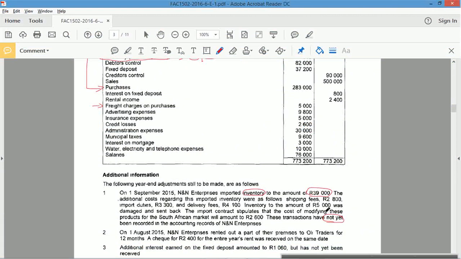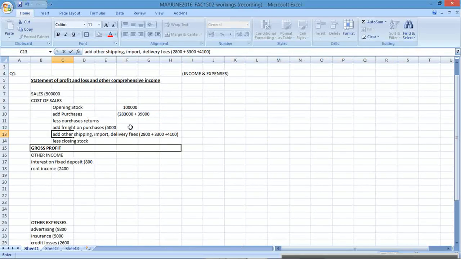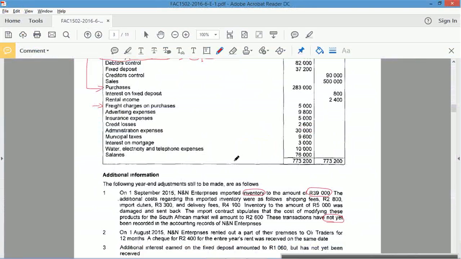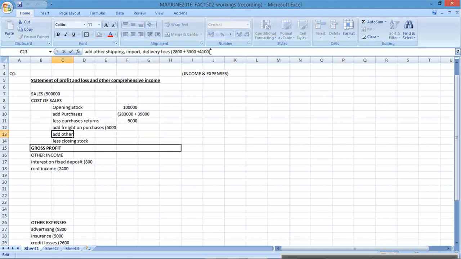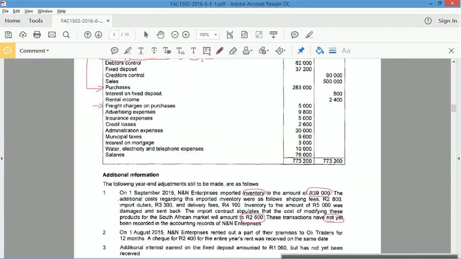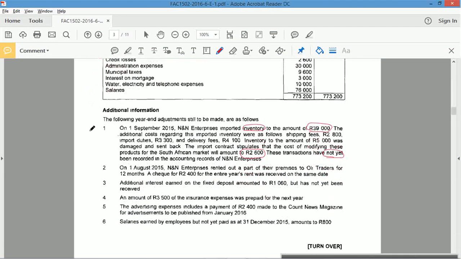The inventory to the amount of 5,000 was damaged and sent back. That's a return, so 5,000 is going to be there for less purchases returns. Anything else? The import contract stipulates that the cost of modifying these products for the South African market will amount to 2,600. That's part of the contract, so it'll be part of the other cost. We need to add another cost here, plus an extra 2,600. Okay, and that's it. So we've read it and left everything as is. Number 1, complete.